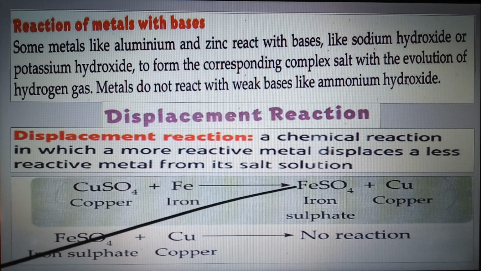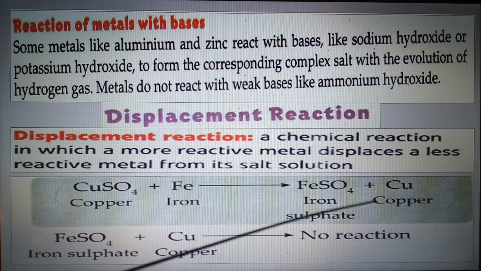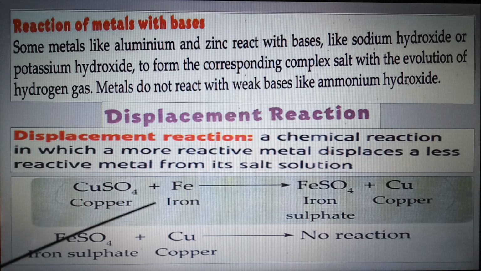Now Giant and Suzuka have become good friends because he is more powerful and has the capability to displace the more reactive one. Okay, this is only for your understanding. Don't consider this in the examination or any writing part. If you talk about this in reverse, iron sulfate and copper, copper cannot displace iron from iron sulfate because it is less reactive than iron, so the reaction will not occur at all.